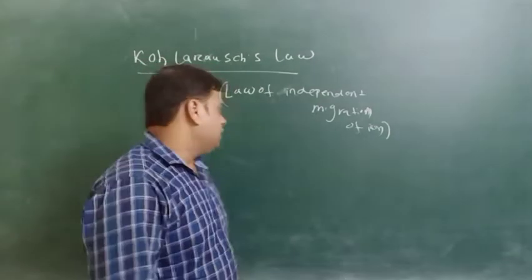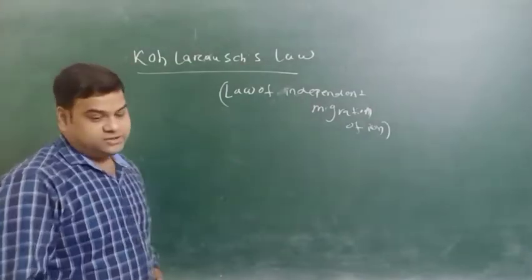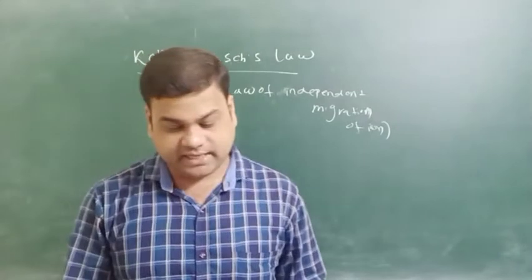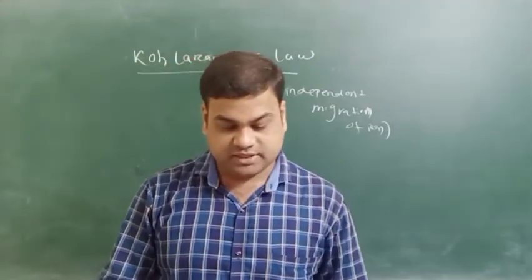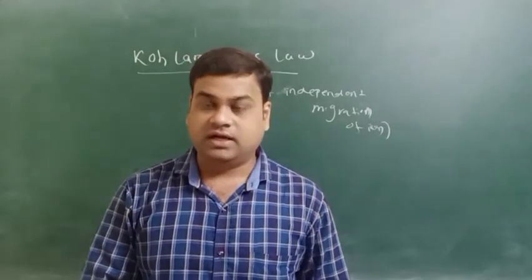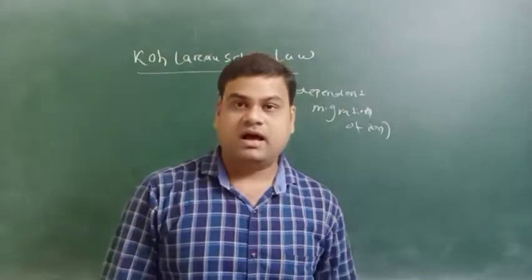Okay, so Kohlrausch's law states that the limiting molar conductance for any electrolyte is the summation of the individual contribution of the cation and anion of the electrolyte. This is my Kohlrausch's law.